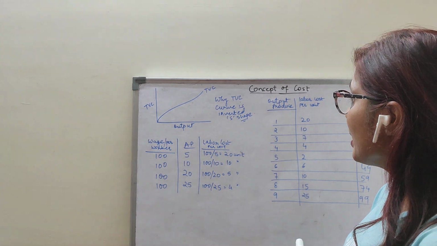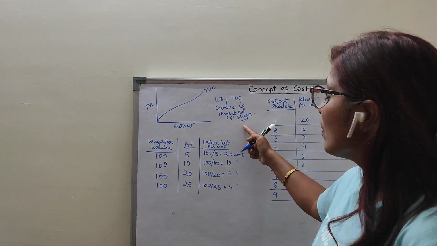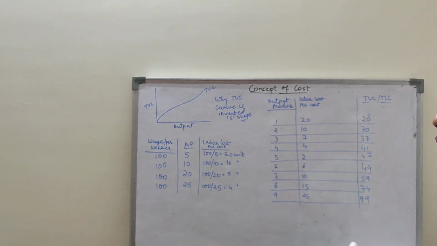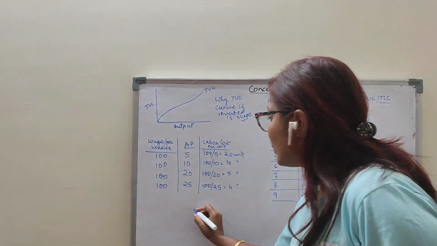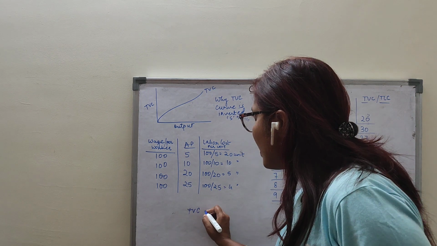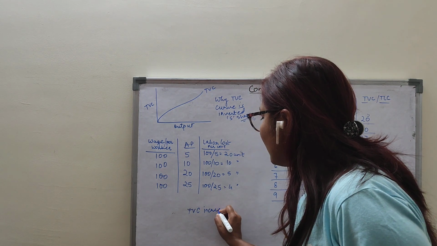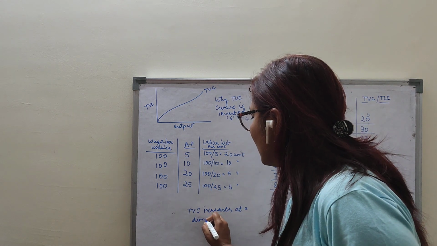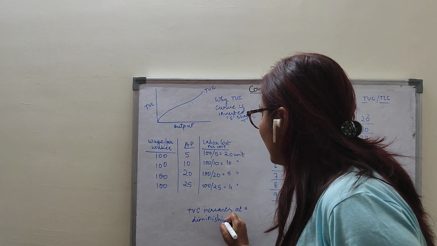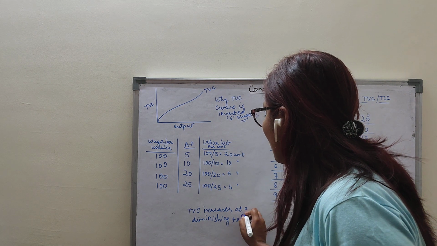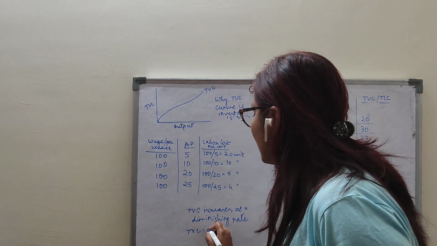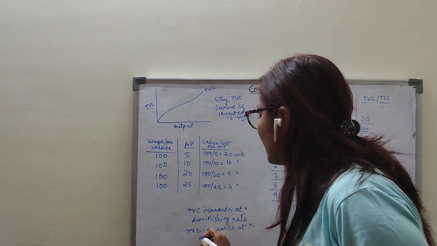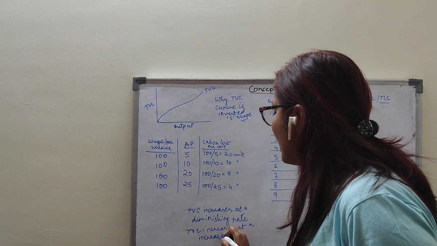So again I am saying, please note it down, why TVC curve is inverted S shape. TVC curve is inverted S shape because with increase in output, total variable cost increases at a diminishing rate, and then with an increase in output, total variable cost increases at an increasing rate. Clear? Increases at an increasing rate. So this is the answer.